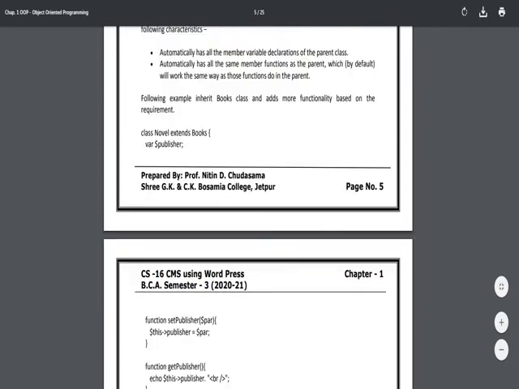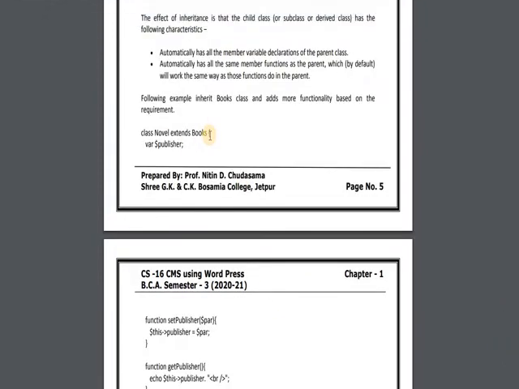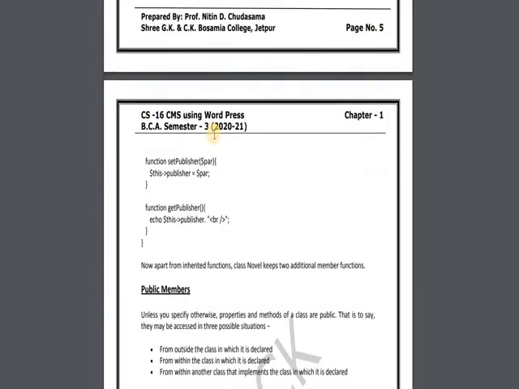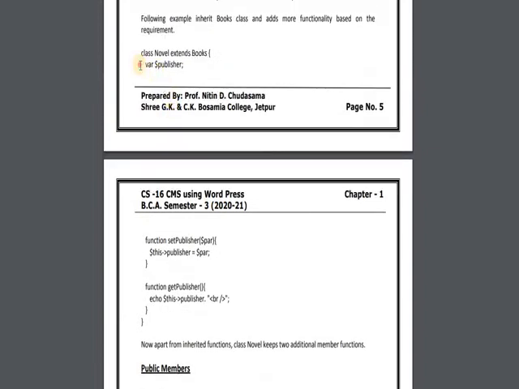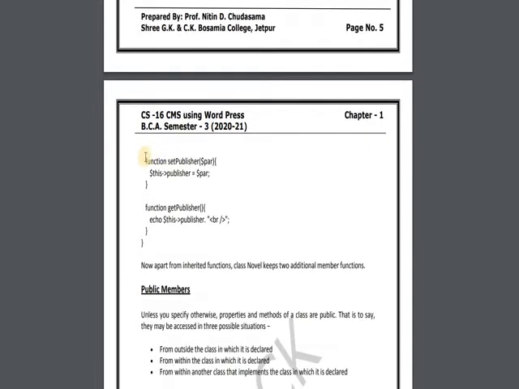We have seen one example of class novel extends book. In book we have defined all these things: set price, get price, set title, get title. But in novel we are defining one member variable, $publisher, and one member function, set publisher, with a parameter: $this->publisher is equal to the parameter.